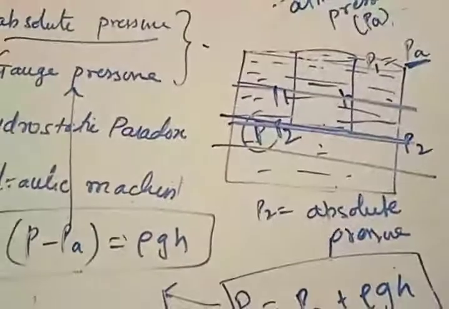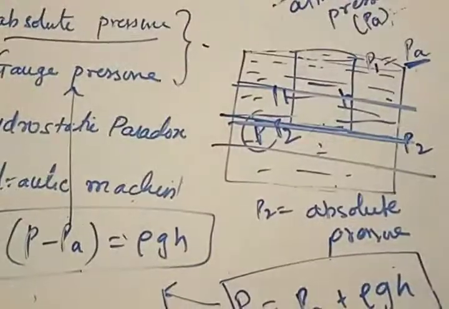Absolute pressure is the pressure exerted upon any object by the fluid at a certain location.